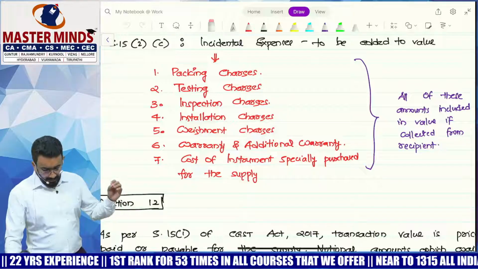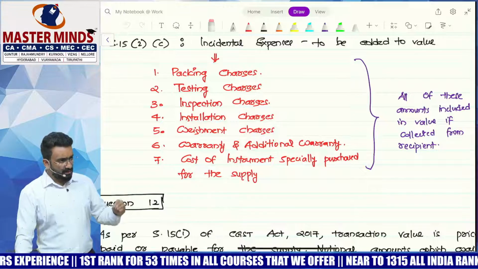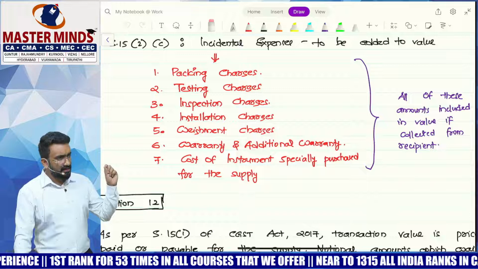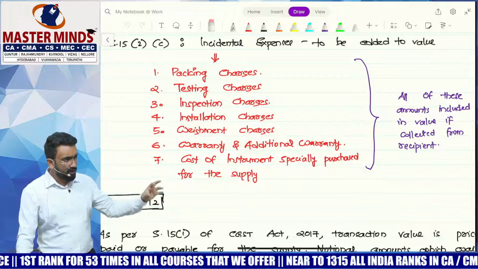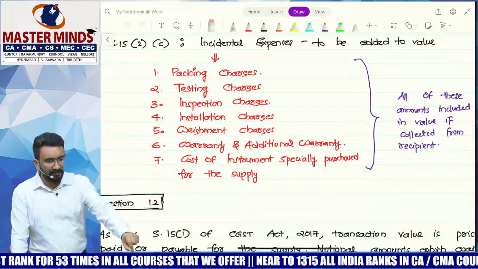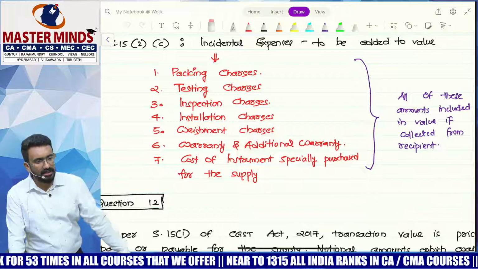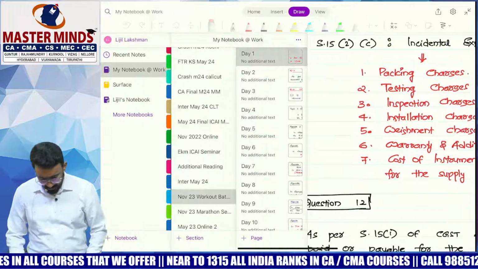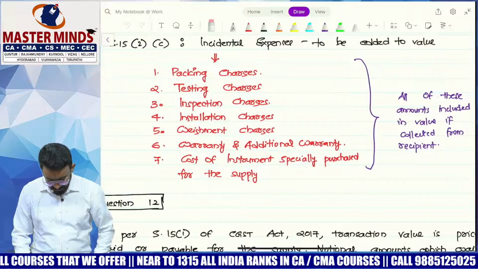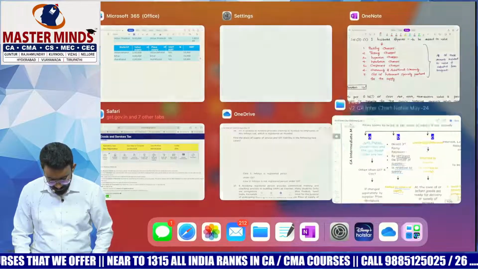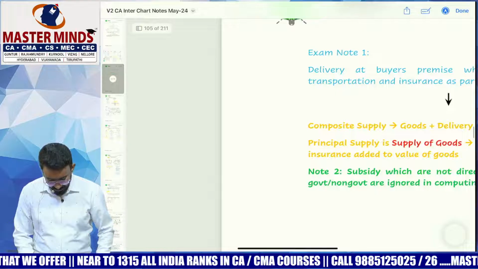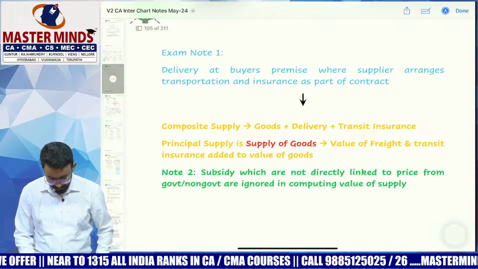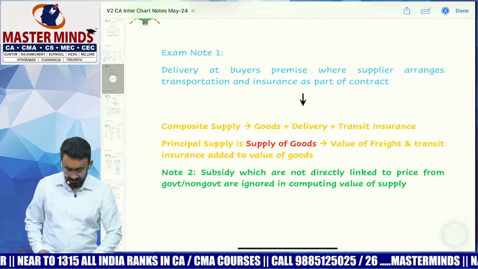Then cost of instruments specially purchased. If there is any instrument that you purchase specially to do something for a supply, that will also be added to the value as a cost of that particular supply. Let's try to understand another concept. Go to the next page and we'll look at F4 contracts there.